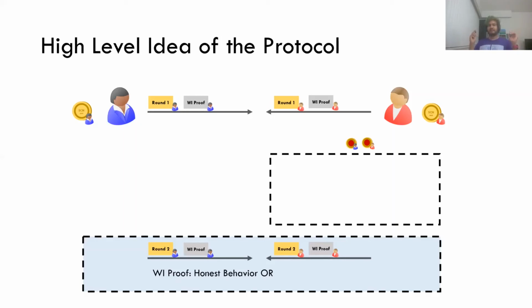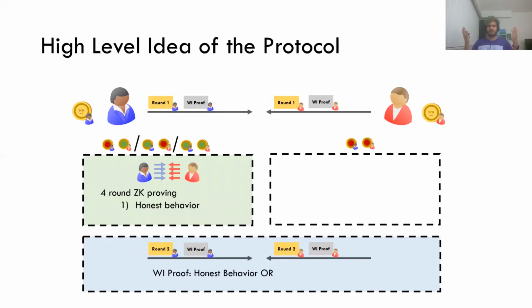Okay, but what happens if any of their coins turn out to be 1? If that turns out to be the case, then both Alice and Bob decide, okay, look, now we're going to do this expensive check. They're going to run like 4 rounds of zero knowledge, and Alice is going to prove to Bob in zero knowledge that she behaved honestly, and Bob to Alice similarly.